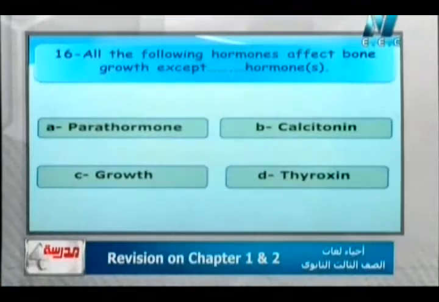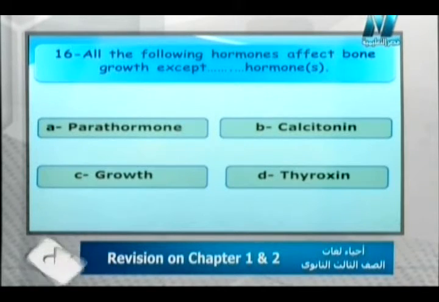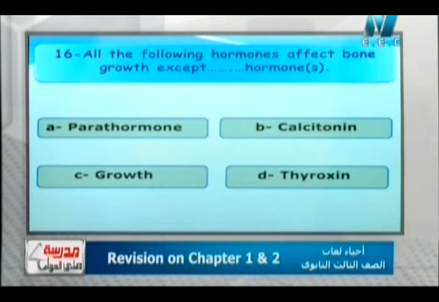السؤال اللي بعد كده بيقول لي all the following hormones affect bone growth except the DOTS bones: باراثرمون، كالسيتونين هرمون، جروث، وبعد كده بيقول لي سايروكسين هرمون. اخد بالي ان في except في السؤال، فهنقول له ايه مستر يحيى الانسر؟ The right answer is thyroxine hormone, Mr. Thyroxine hormone, because the parathyroid and calcitonin hormone antagonize each other.